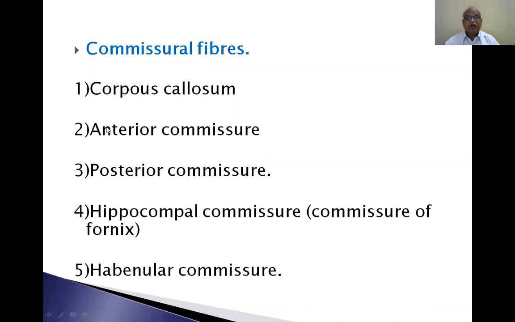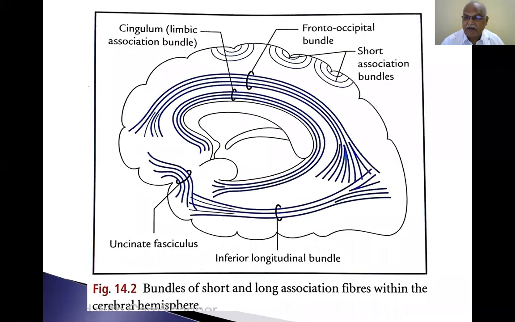Corpus callosum, anterior commissure, posterior commissure, hippocampal commissure, commissure of fornix, habenular commissure. So, association fibers, commissural fibers, projection fibers. Three types of white fibers are there in the white matter of the cerebrum.